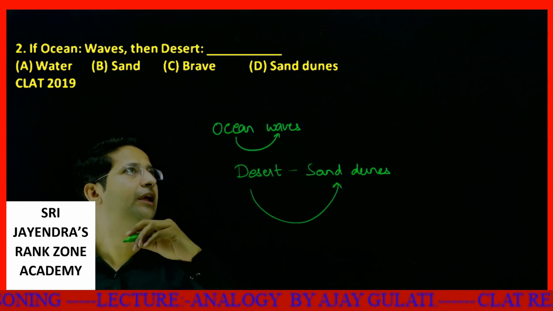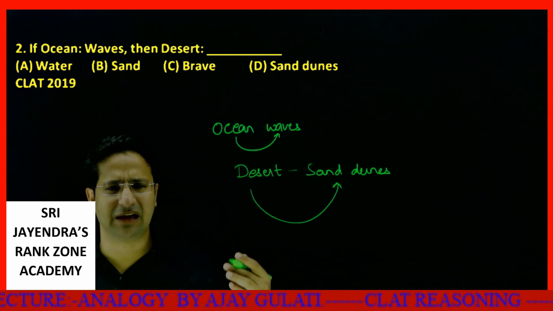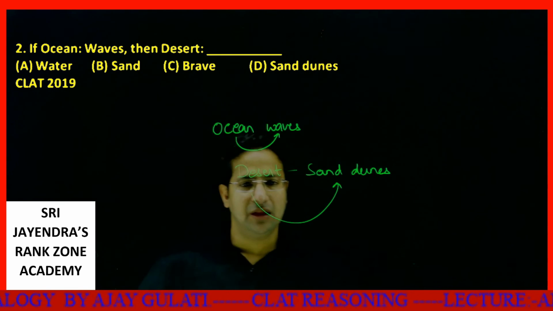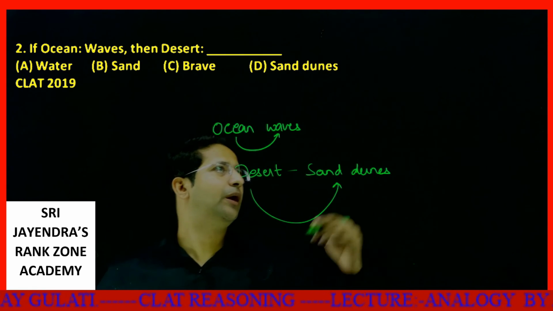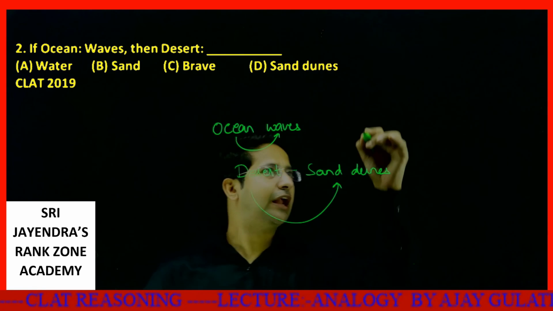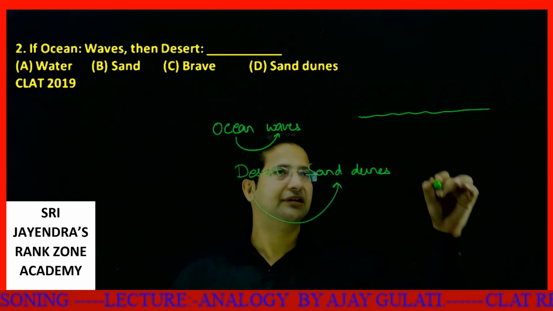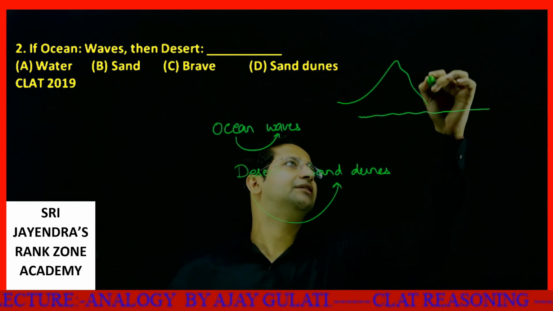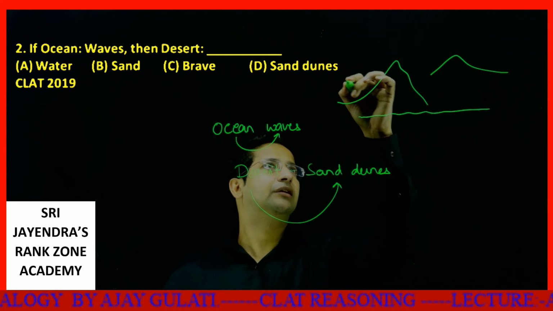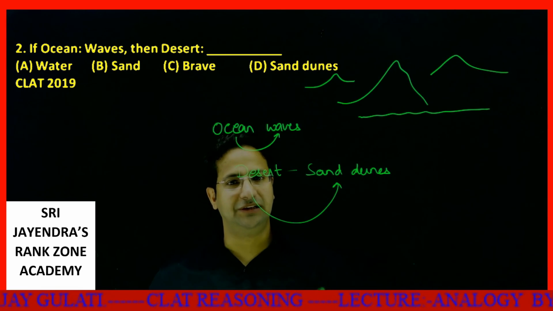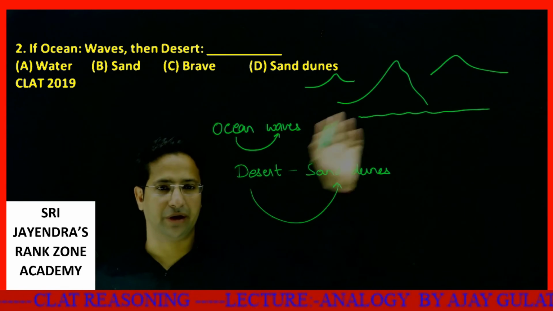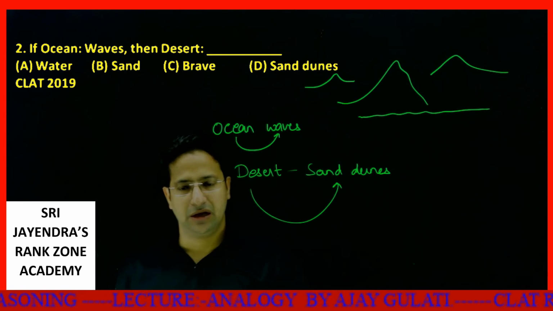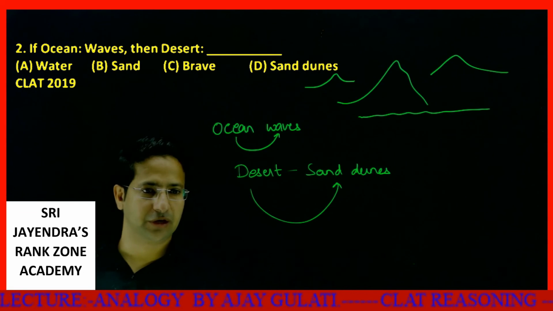You must have visited any desert, and you might have observed that sand is not lying flat in a desert. Sand gets collected like this, somewhere like this. So these are sand dunes. This is not a mountain right now, these are sand dunes. Okay, let's look at the next question.